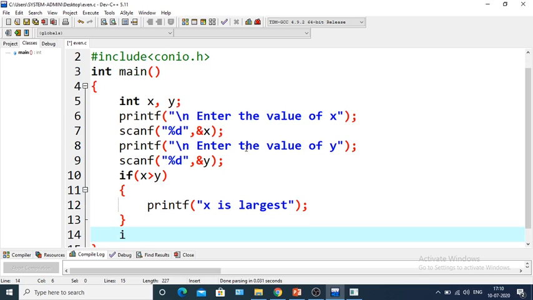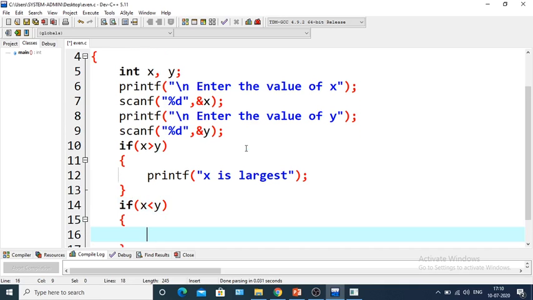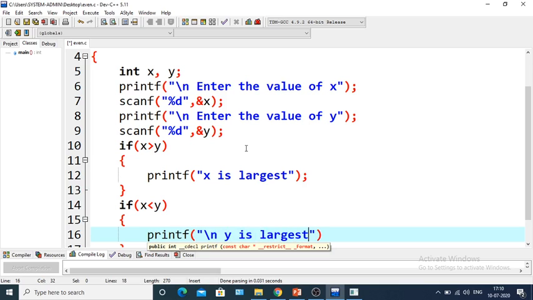Otherwise y can be largest. So I'm taking another condition. If x less than y, then we can write printf. I am not using any else here. I'm writing that y is largest, slash n.